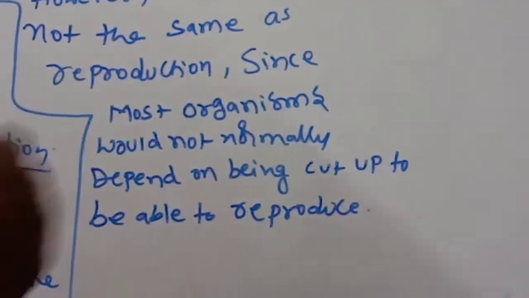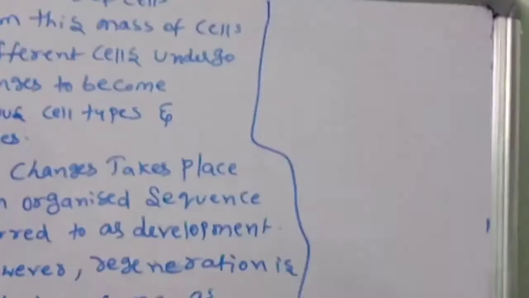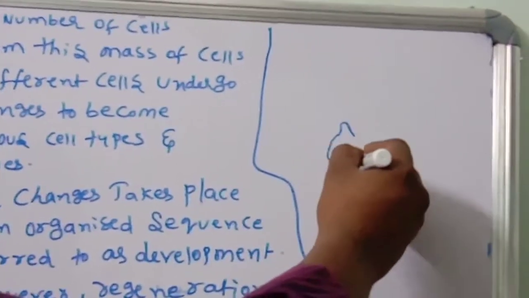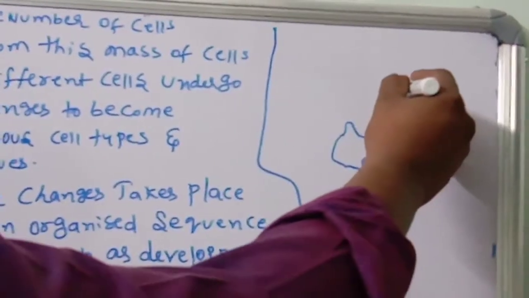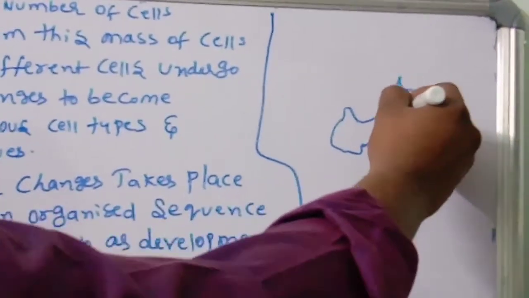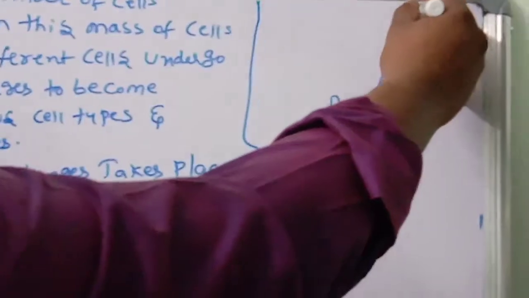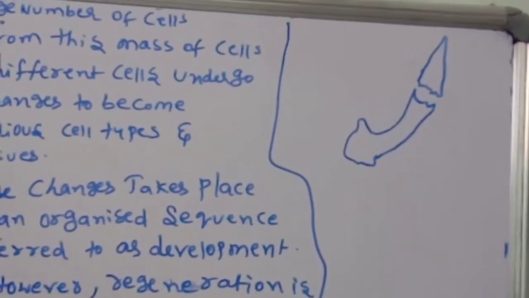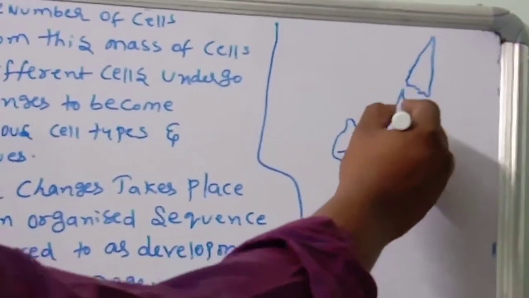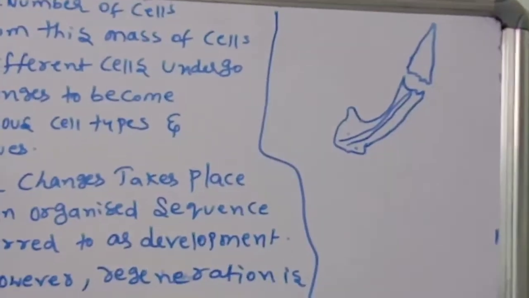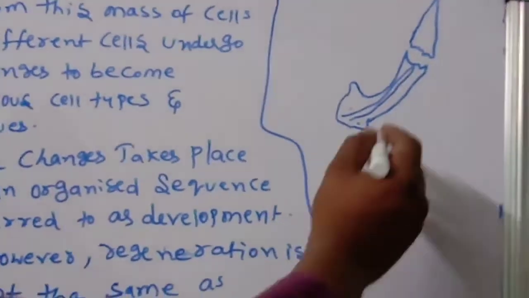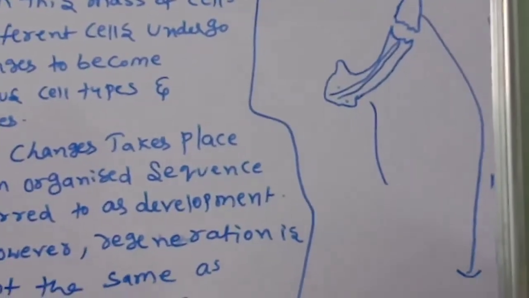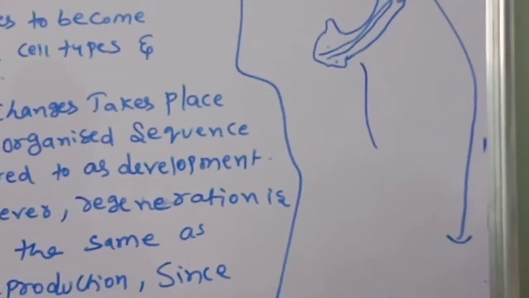Okay, children, see the diagram. Very simple. This is the part of the planaria. We cut it like this. Now what happened? The cut part will become a new planaria again, very important.